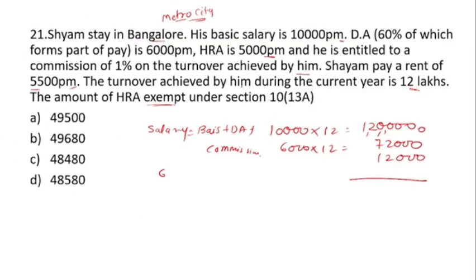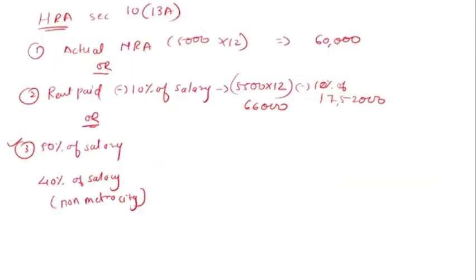When we get the total, so here is 10% of that. So how much? 66,000 minus 17,520, so here we will get 48,480 amount. Okay, that is the second condition.